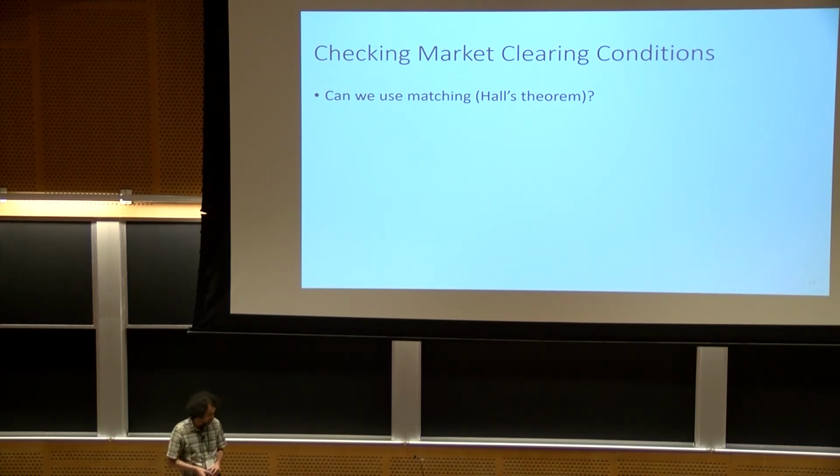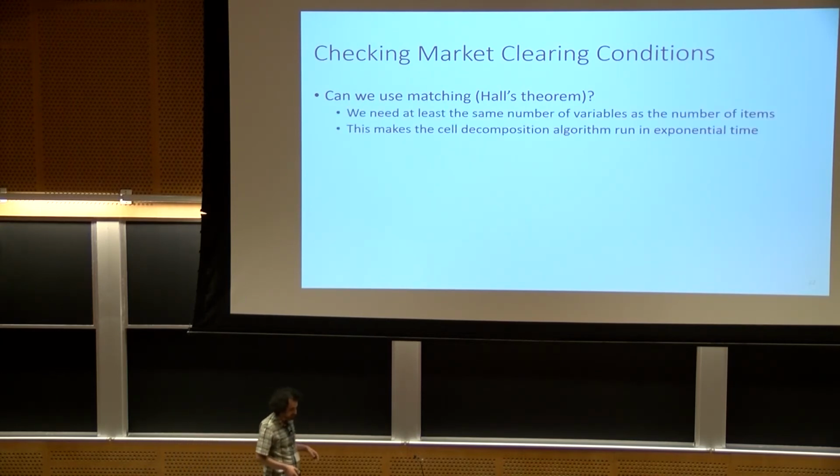And the answer is that no, for this case, you cannot do it. For the case of a fixed number of agents, you cannot actually add Hall's theorem. But we show in the paper that you can do that for the case of a fixed number of items. You just have to use the dual of Hall's theorem.